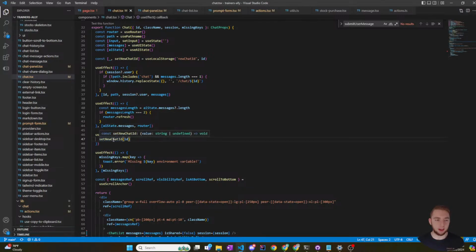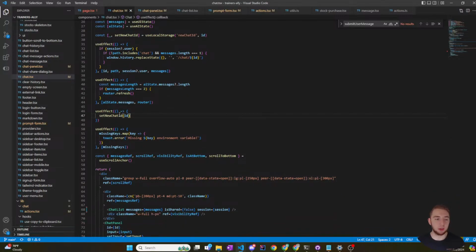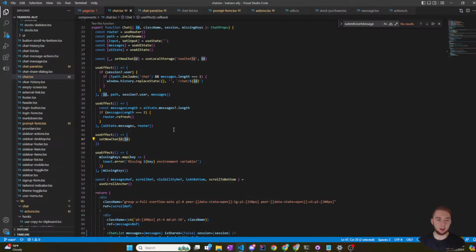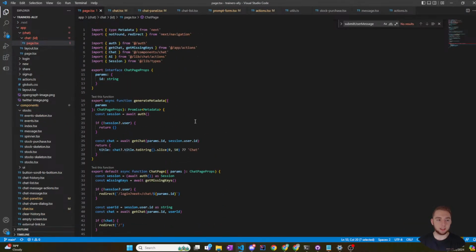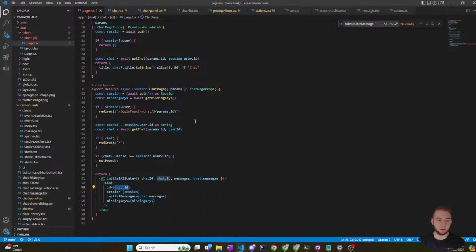I guess in this useEffect, this must be called whenever a new chat is started because it's setting a new chat ID. And where does it get the ID from? Is that just a parameter? That's just the parameter, I believe. Because in chat, how do I get this ID? Where does this come from?